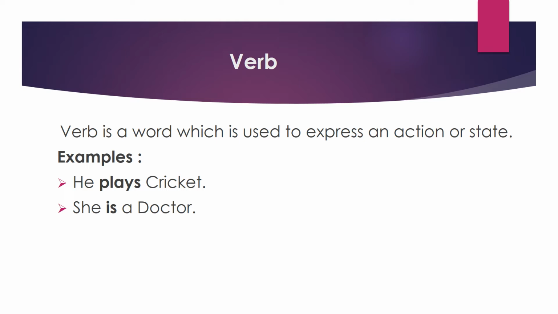We'll see some examples now in sentences. He plays cricket. Here in this sentence, what is the verb? Plays. Why? It denotes an action. Okay, the next one, she is a doctor. In this sentence, is is a verb. Why? It shows the state of her. That's why here is is called a verb.